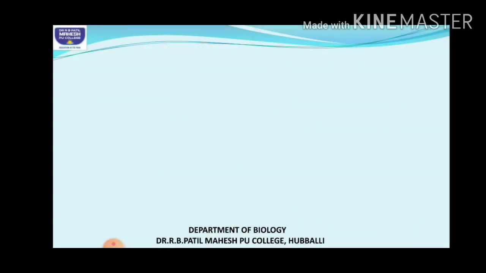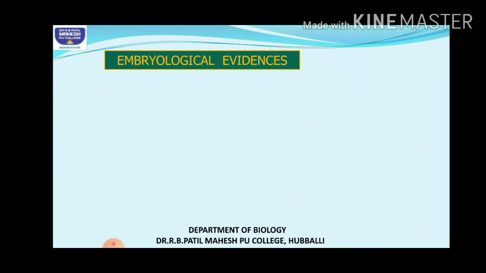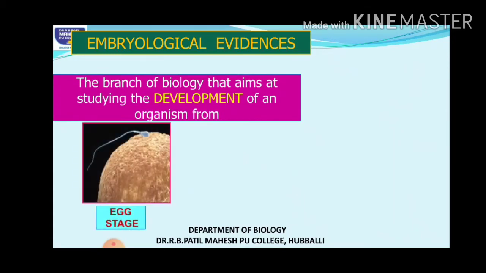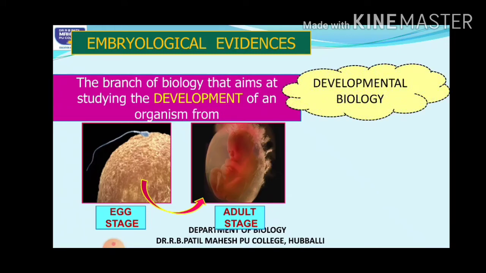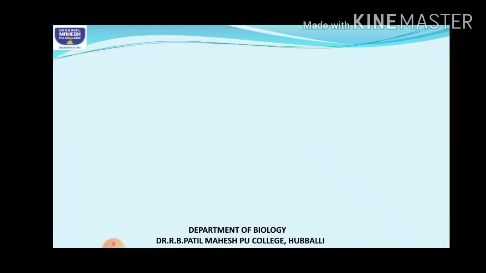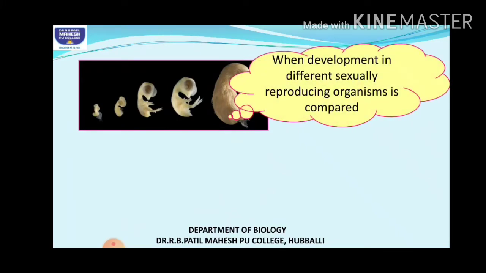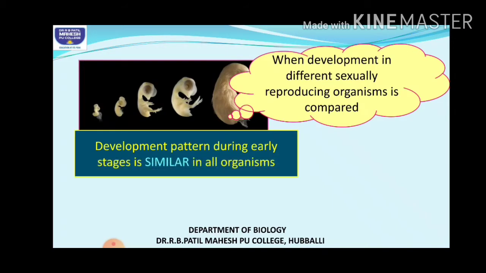So what do you mean by this term? Embryology is nothing but the study of development of an organism, starting from the egg stage to the adult stage. This branch of biology can also be called developmental biology, where you are studying the developmental stages. When you compare the developmental stages of different sexually reproducing organisms, they show a similar pattern. The developmental pattern appears to be the same.